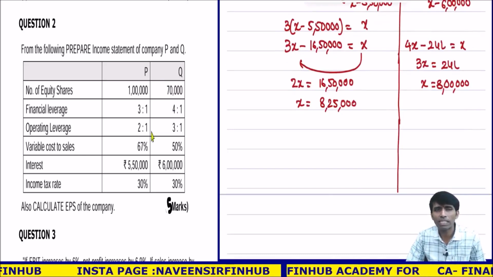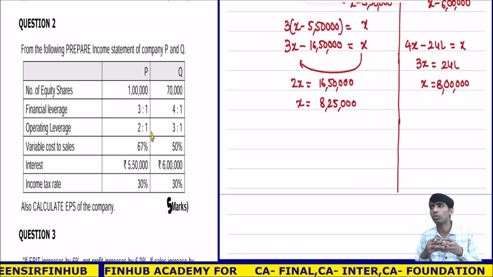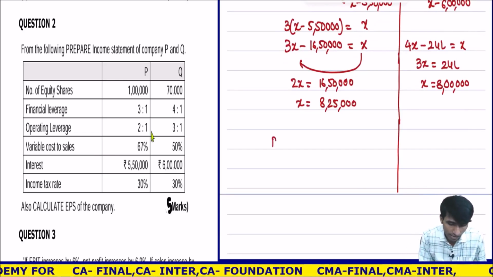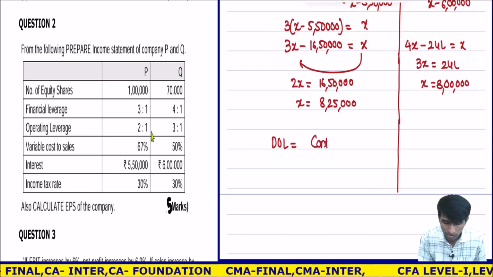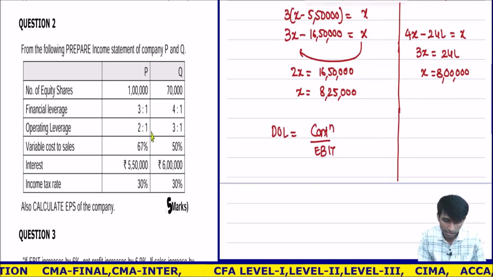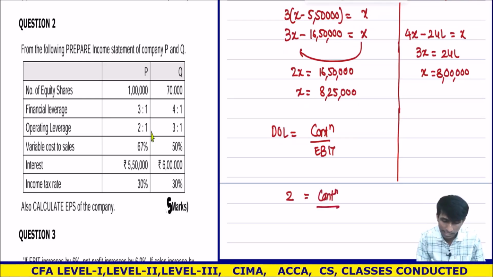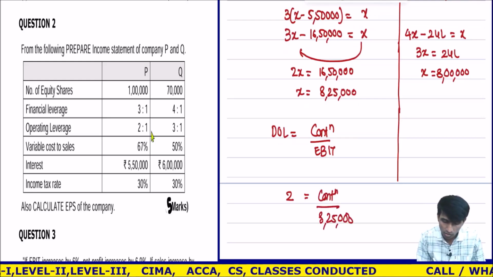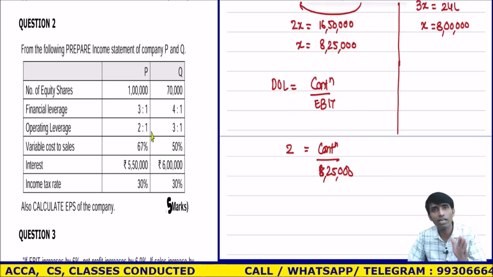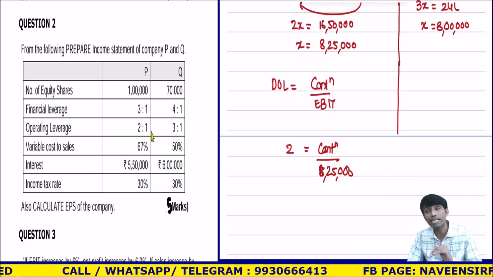Now I know the operating leverage. Because I know the operating leverage, what is the formula? Once you know one thing, you should see what else is related to it. I know that degree of operating leverage is nothing but contribution upon EBIT. DOL I know, that is 2. Contribution I don't know, but EBIT I know, that is 8,25,000. If one thing is missing in the equation, you can easily find the other. Without the formula, you will not be able to solve the chapter.